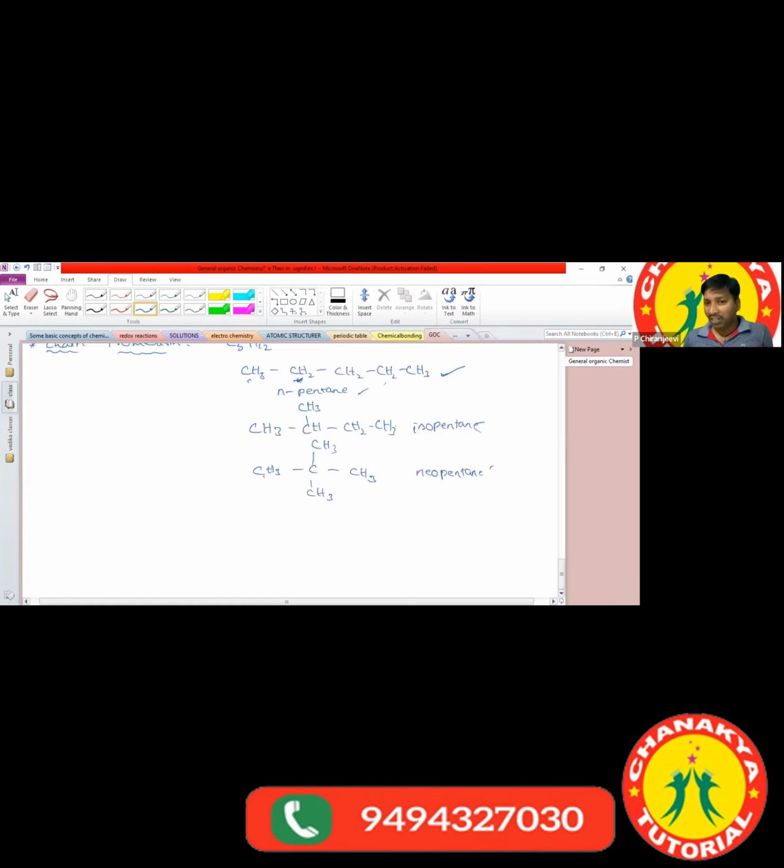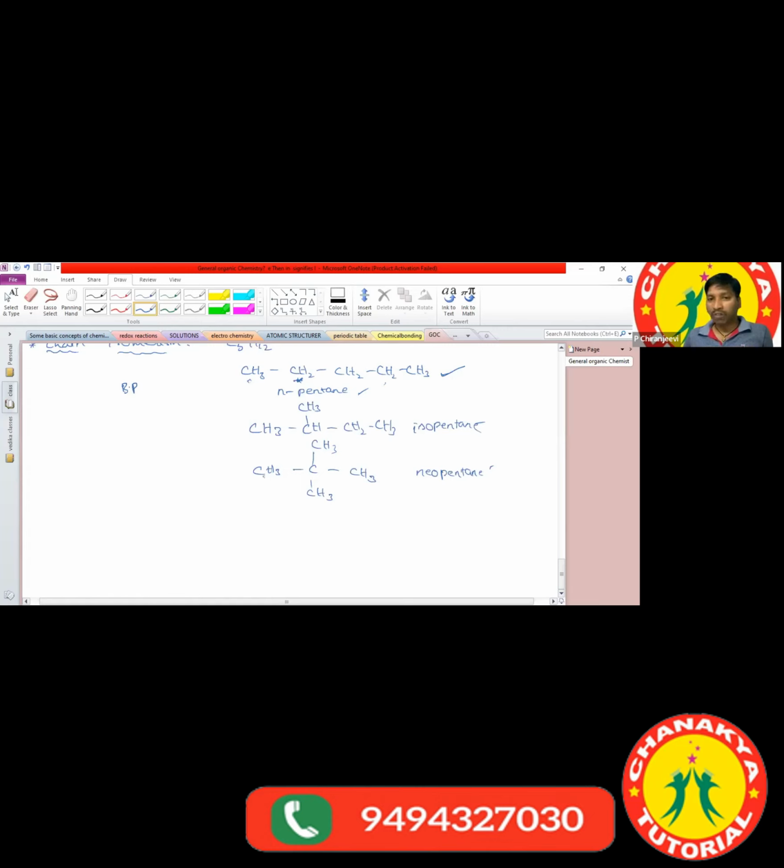All these 3 have the same molecular formula but differ in their chain length. So we can call them chain isomers, and the phenomenon is called chain isomerism. Based on this, we can explain one physical property, the boiling point. Boiling points depend upon the surface area. If the surface area increases, the boiling point also increases.